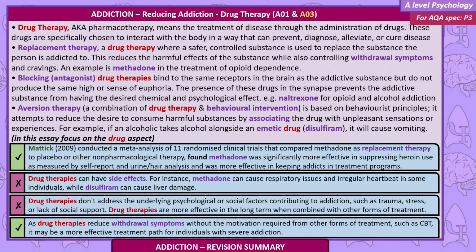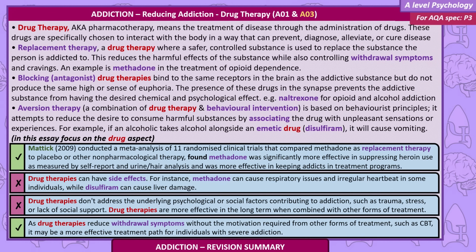Blocking antagonist drug therapies bind to the same receptors in the brain as the addictive substance, but do not produce the same high or sense of euphoria. The presence of these drugs in the synapse prevents the addictive substance from having the desired chemical and psychological effect. For example, naltrexone for opioid and alcohol addiction.